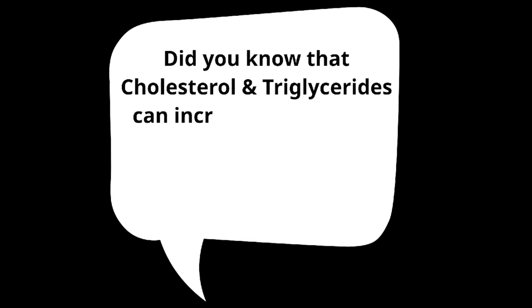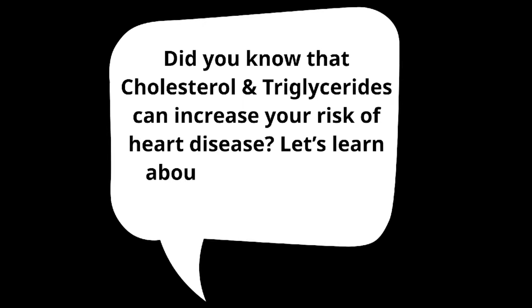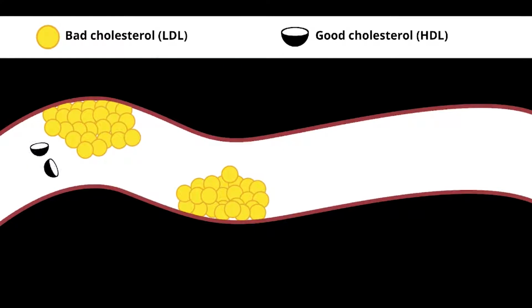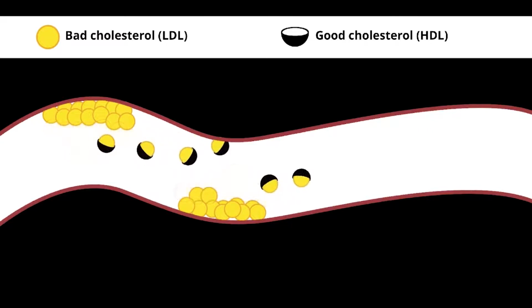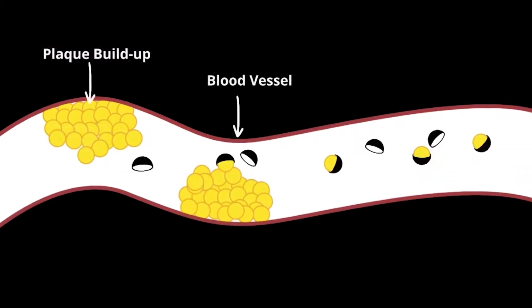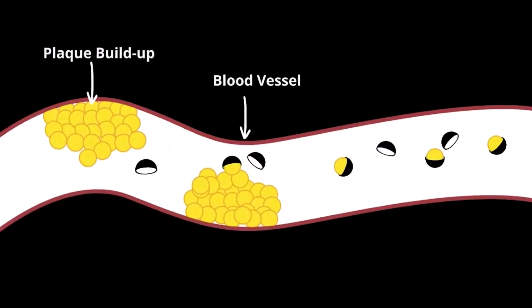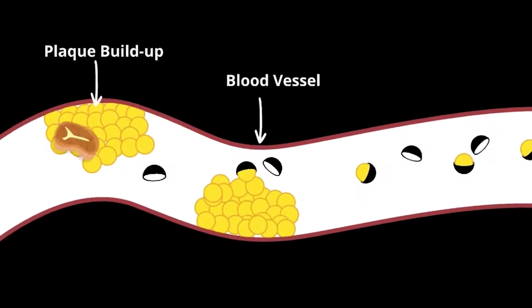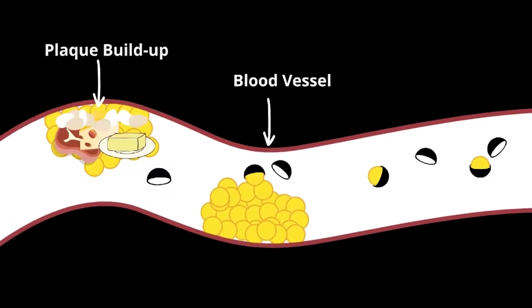Did you know that cholesterol and triglycerides can increase your risk of heart disease? Let's learn about cholesterol and triglycerides. There are two types of cholesterol. Good cholesterol, HDL, removes bad cholesterol and stops it building up in blood vessels. Bad cholesterol, LDL, sticks to blood vessels and causes plaque buildup, narrowing blood vessels. Bad cholesterol is a waxy substance in your blood that comes from eating red meat, cheese, butter, and eggs.